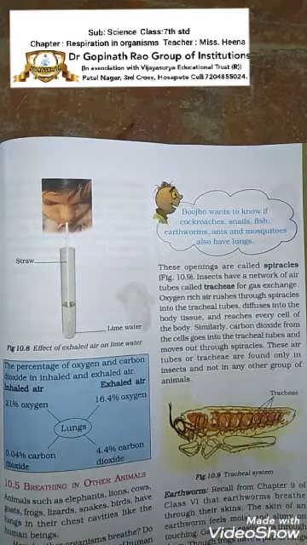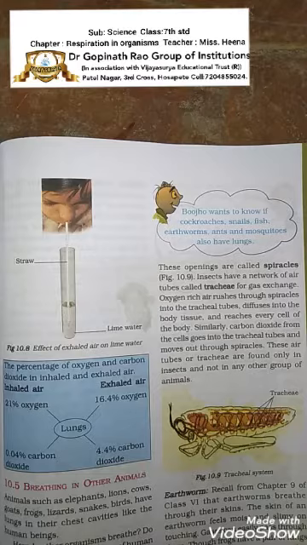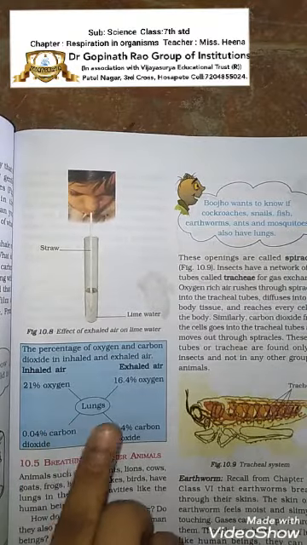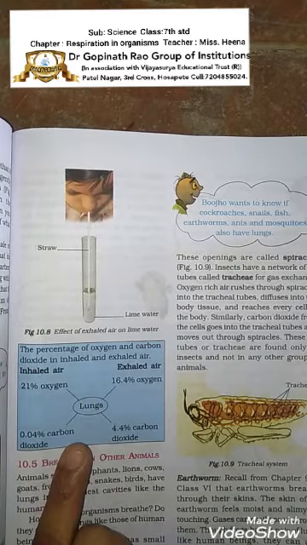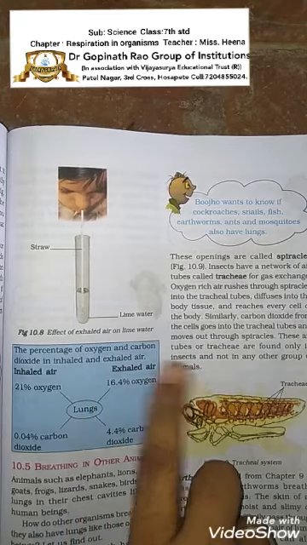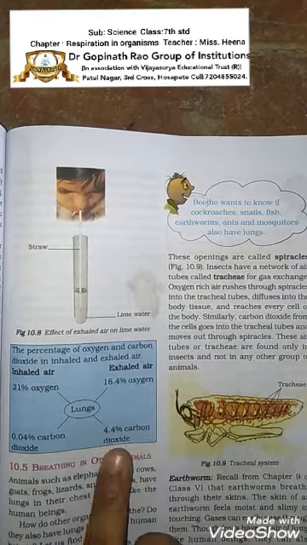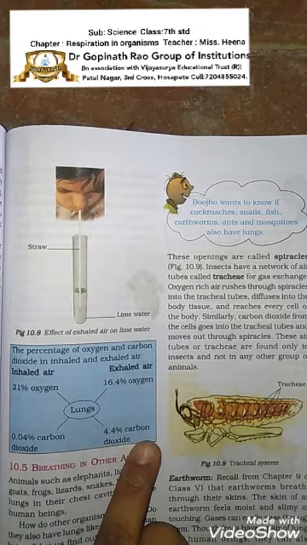What will happen after some time, after continuous blowing? We see that the color of the lime water changes, because during exhalation we provide carbon dioxide and a mixture of gases, as we have studied in chapter 6. Here is the inhale and exhale percentage of the gases. Inhaled air contains 21% oxygen and 0.04% carbon dioxide, but exhaled air contains 16.4% oxygen and 4.4% carbon dioxide.